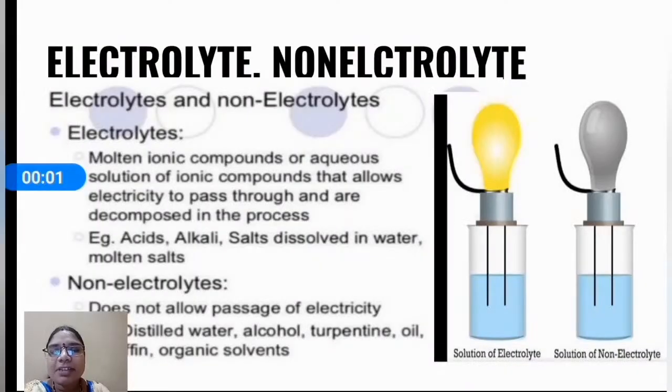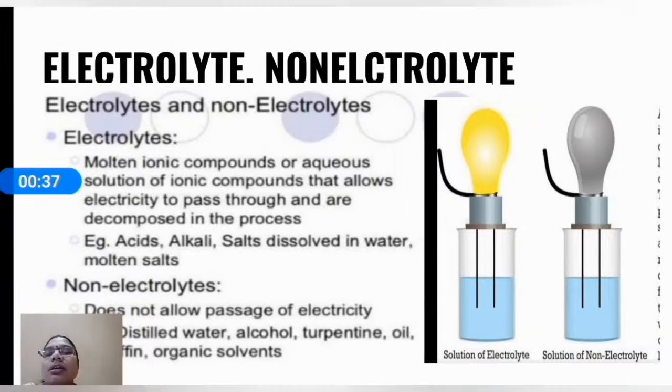What do you see in the picture? In this picture, we observe two containers. The first container contains a solution of an electrolyte and the second contains a solution of a non-electrolyte. In the first container, the bulb glows because of the presence of ions in the solution. In the second container, the bulb does not glow because there are no ions in that solution. So that is a non-electrolyte.